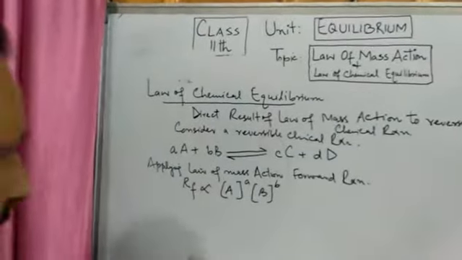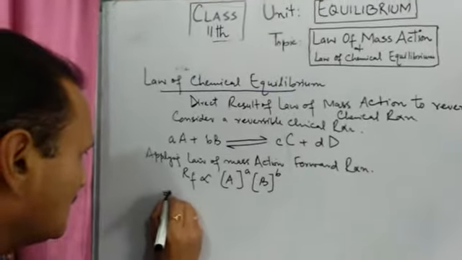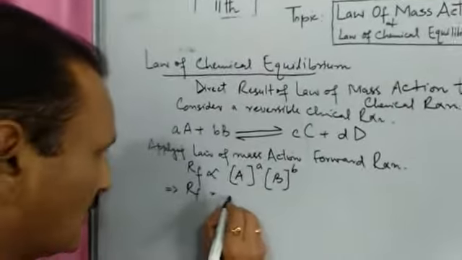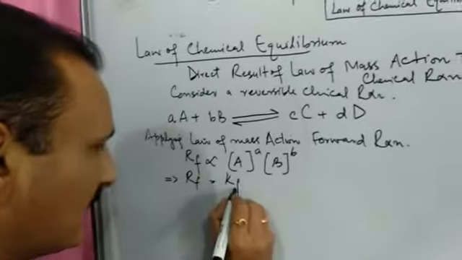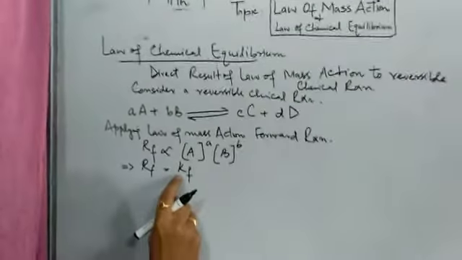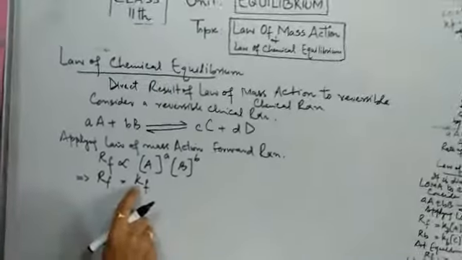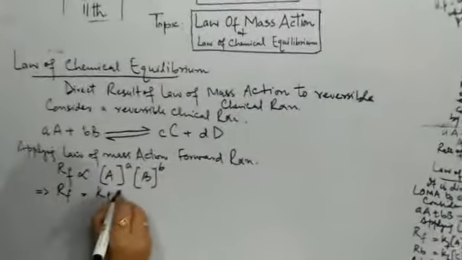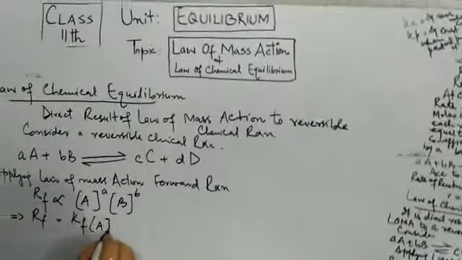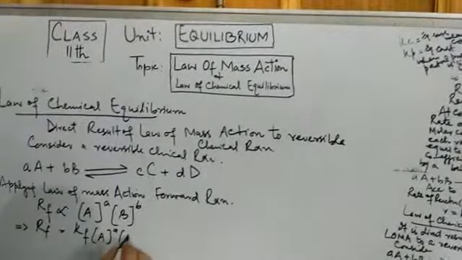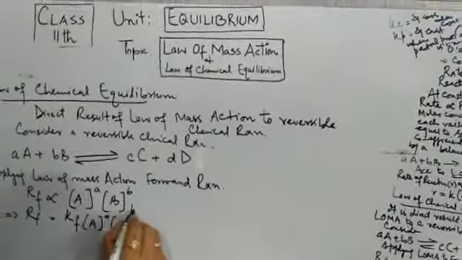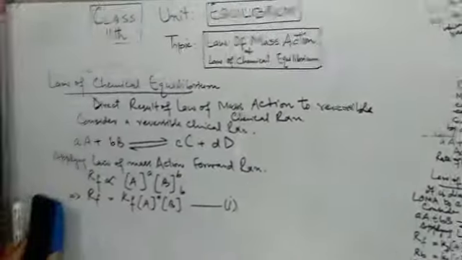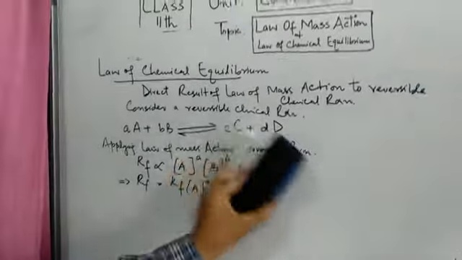If we further solve this, it will be Rf equal to a constant Kf, where Kf is the rate constant for forward reaction, into concentration of A and B also. Let this be named as equation 1.